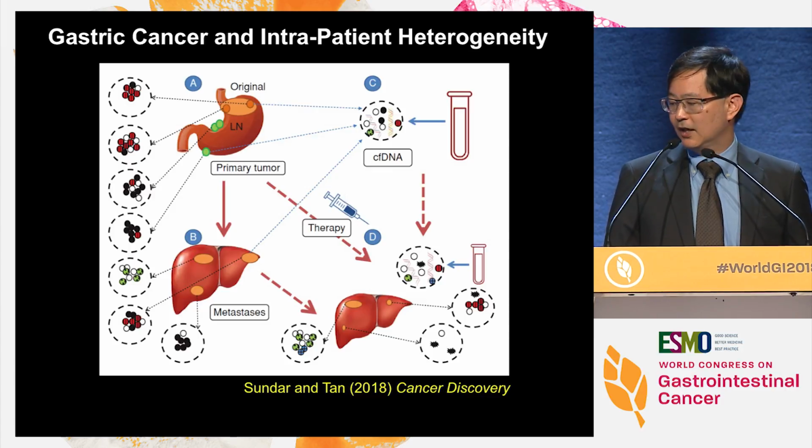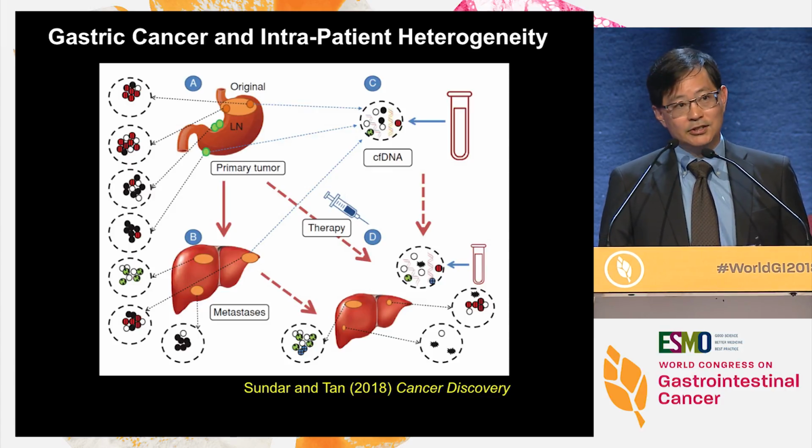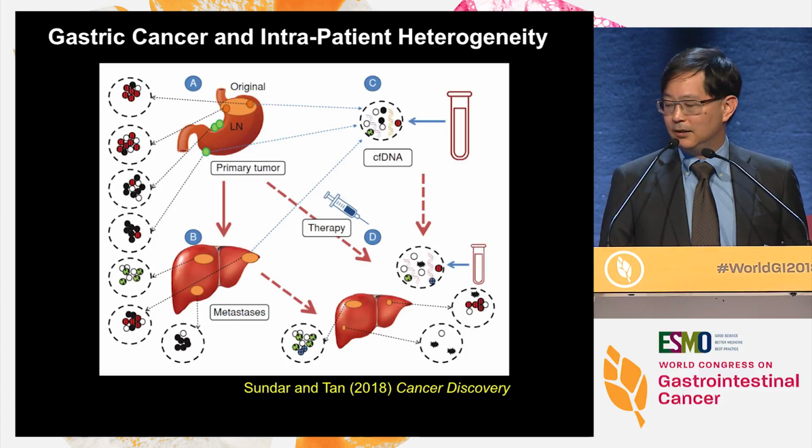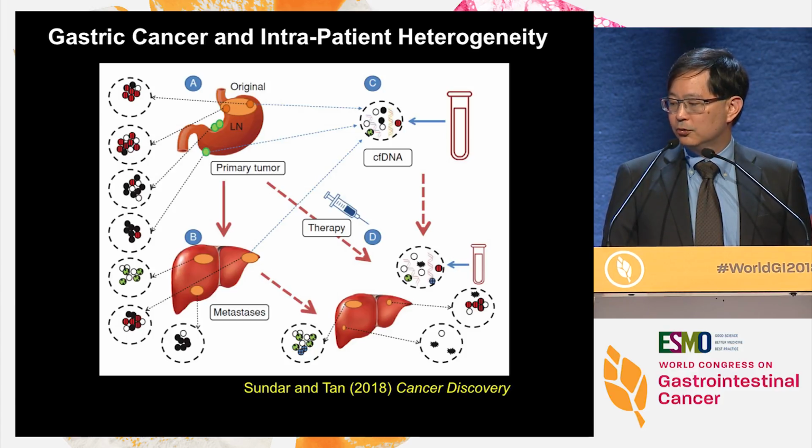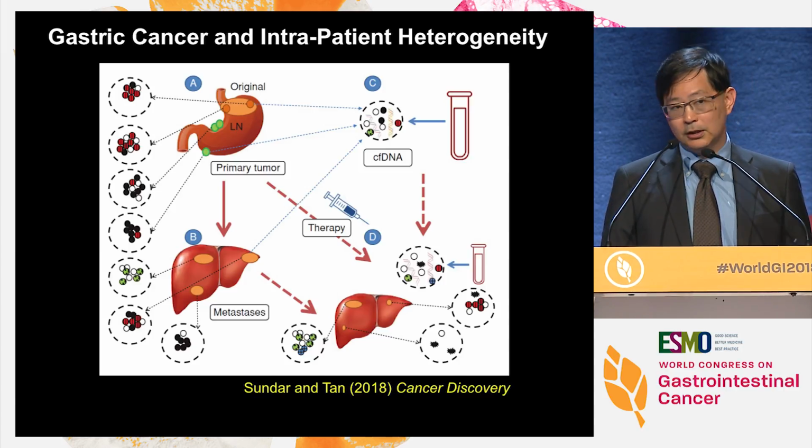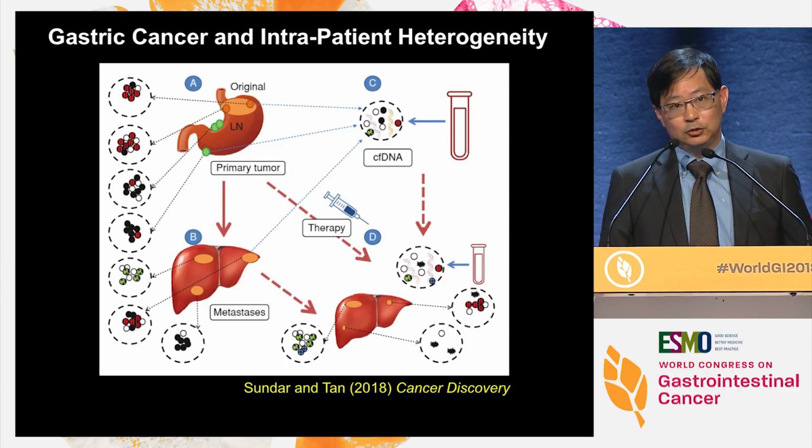This is a review that we wrote in Cancer Discovery that summarizes what typically happens in a metastatic gastric cancer patient. If you sequence the original tumor and the lymph node metastasis, the mutations look different. If you compare the original tumor to the distant metastasis, the mutations look different. If you compare these to the circulating tumor DNA, again, the mutations look different. These also change as a consequence of therapy, so the point is that you are looking at a situation where the tumor in a metastatic setting is highly evolving and changing very rapidly.